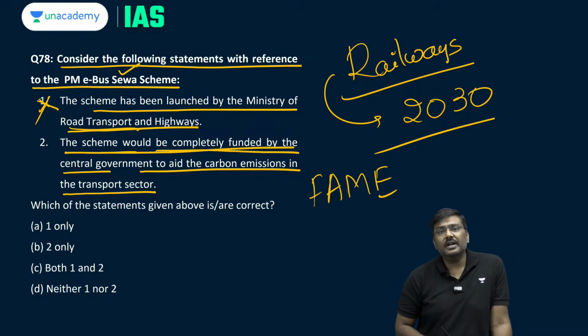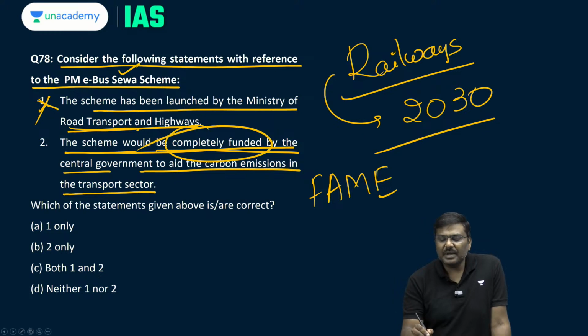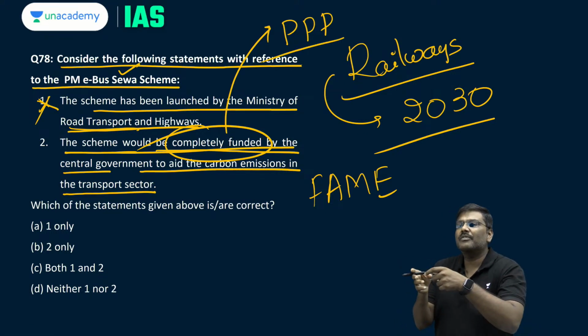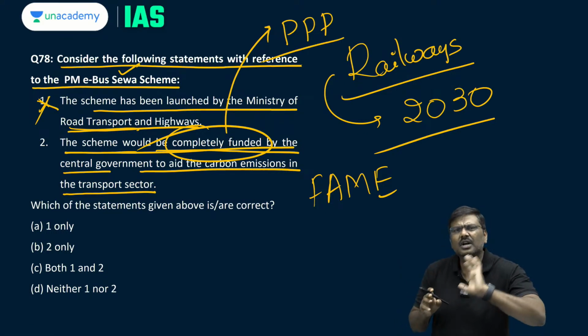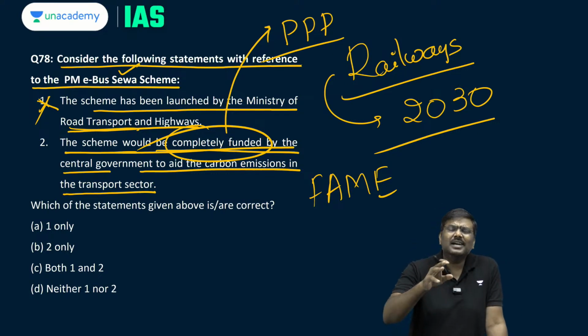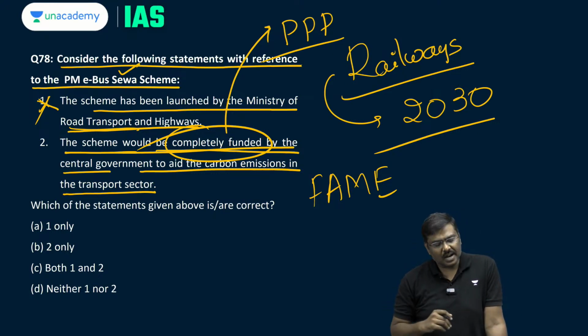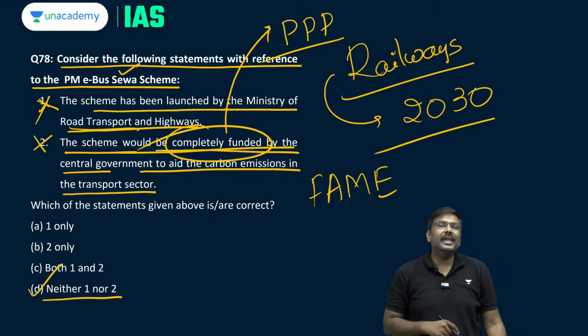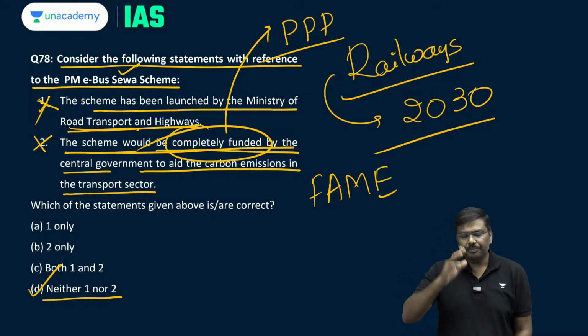Is it completely funded? Absolutely no. The scheme is being covered under the PPP, Public Private Partnership, where certain assistance would be provided by the government, and the rest of it has to come from the other party or the other signatory to the concession agreement. So, the second statement is also wrong. So, question number 78, the right option will be option D, neither 1 nor 2.